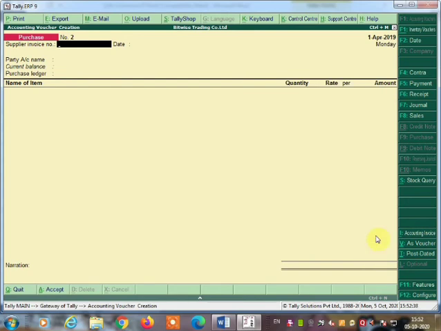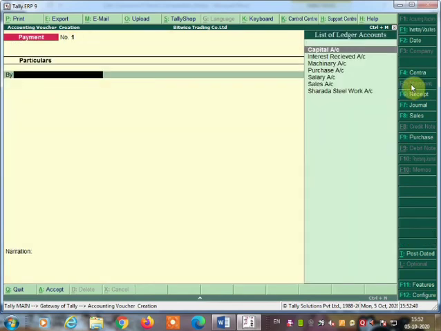Paid salary to staff. So here we need the payment voucher. You are going to press the F5 function key or click on payment voucher. Once you click on the payment voucher, then what are you going to give debit and what are you going to give credit? Salary account debit to cash. Here you are going to select the salary account from the list.